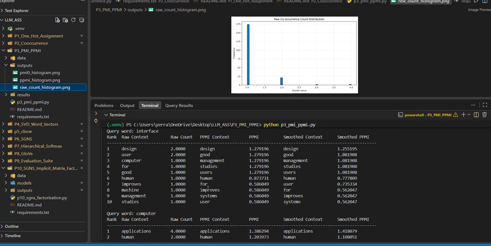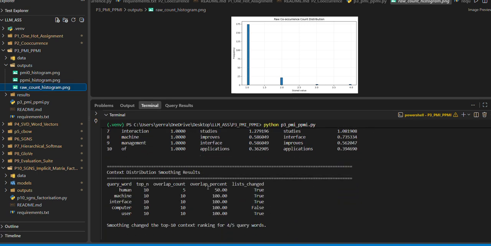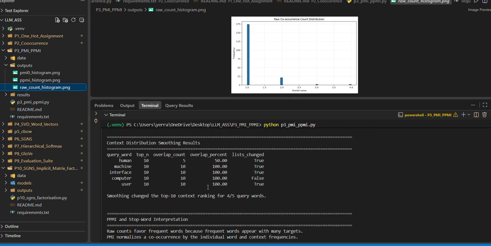PMI measures how strongly a word and context are associated compared with what would be expected from their individual frequencies. PPMI keeps only positive PMI values. PPMI(w, c) is equal to max of PMI(w, c) and 0. Therefore, negative associations are removed and only positively associated word-context pairs remain.